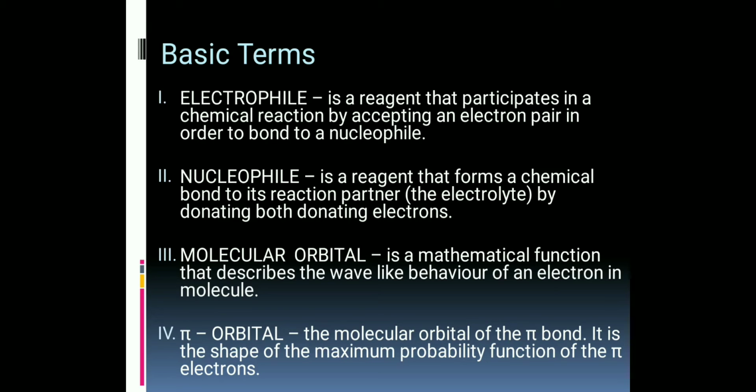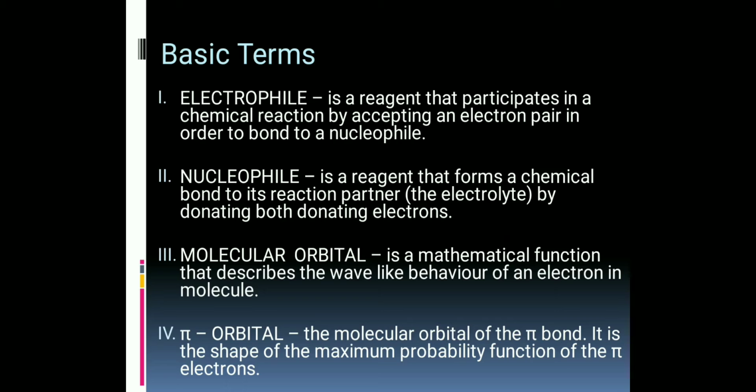First one is electrophile. Electrophile is a reagent that participates in a chemical reaction by accepting an electron pair in order to bond to a nucleophile. The second one is nucleophile. Nucleophile is a reagent that forms a chemical bond to its reaction partner, that is the electrophile, by donating electrons.